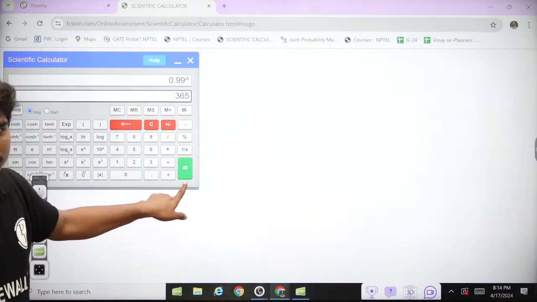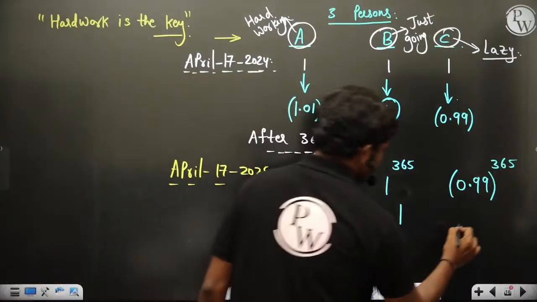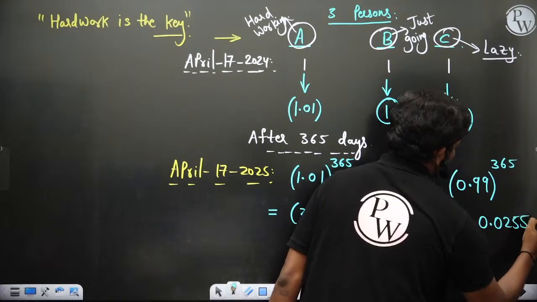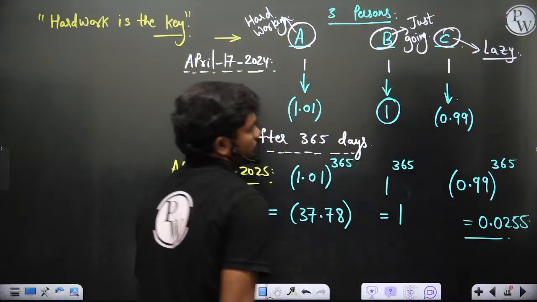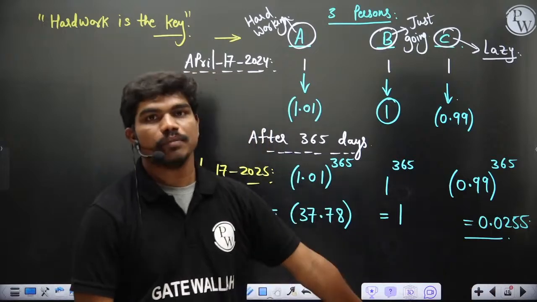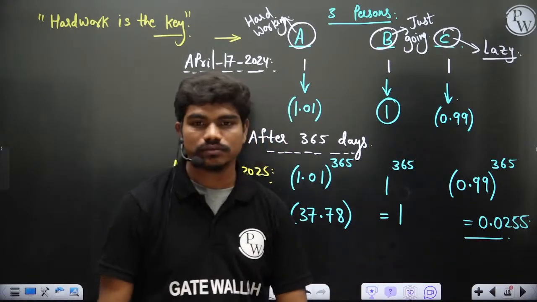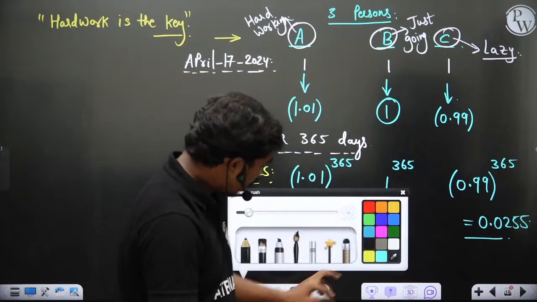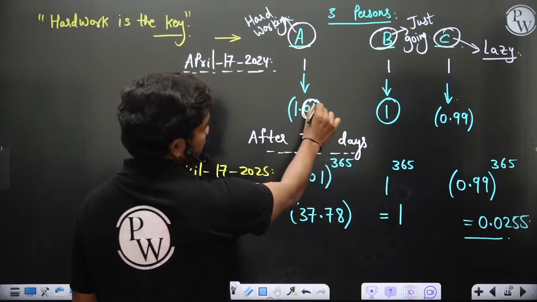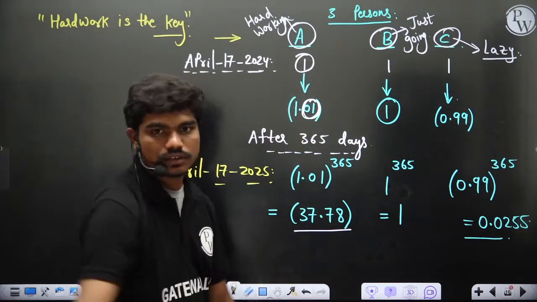Can I click the equal to sign? You know what happens? 0.0255. His value has decreased by 100 times, actually, almost. Because it is 0.02, so 98% of his value is already gone. Clear? You see the difference. That's why small efforts do count. This 0.01 can take this person from 1 to this within a span.